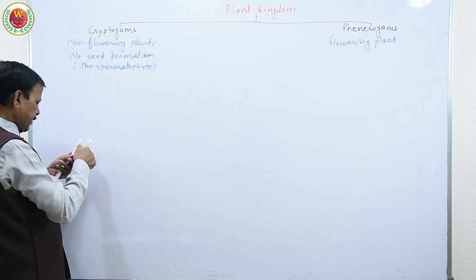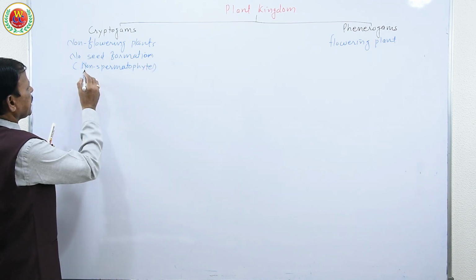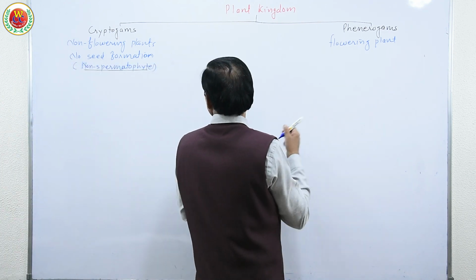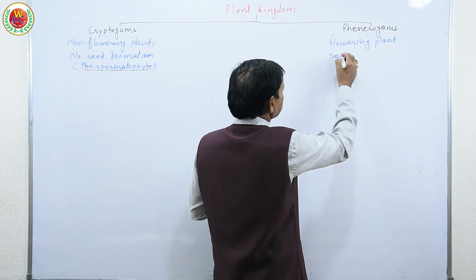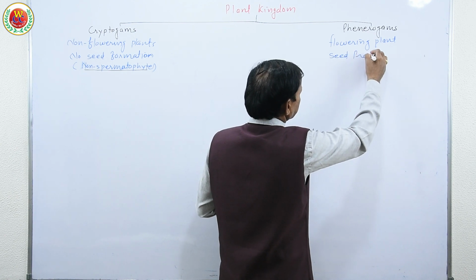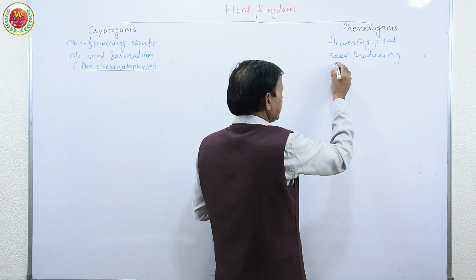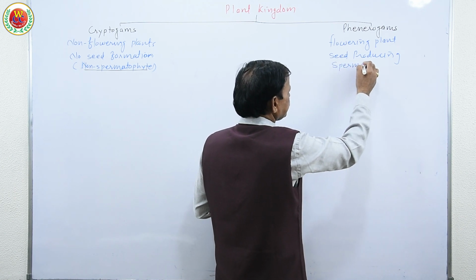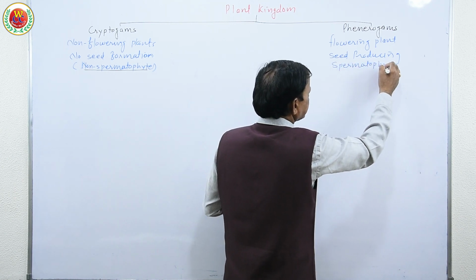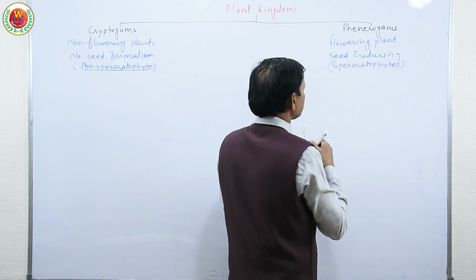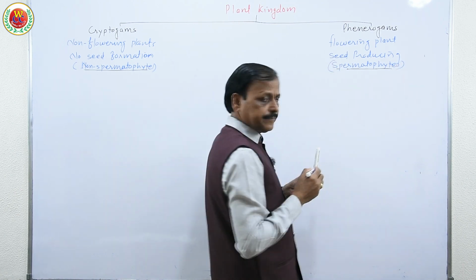Remember this word spermatophyte and non-spermatophyte, as that may be required to understand the question in NEET. And here they are seed producing. They are seed producing plants, that means spermatophytes. So this word also, please keep in mind.